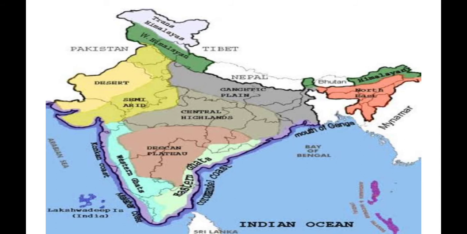The rivers fill up during the monsoon season, and the soil found here is mostly black or red in color. So in the Deccan plateau, the soil is black soil or red soil. Next is the hills and ghats.